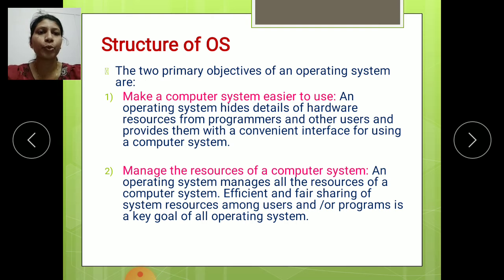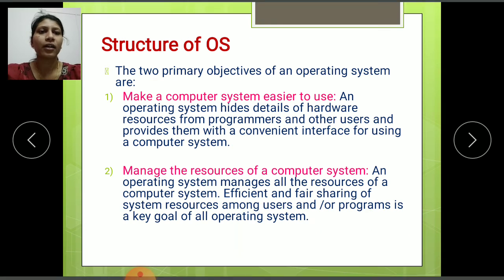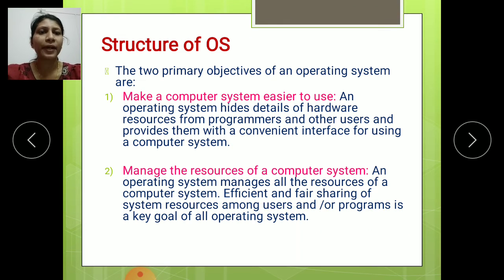First one, make a computer system easier to use. An operating system hides details of hardware resources from programmers and other users and provides them with a convenient interface for using a computer system.